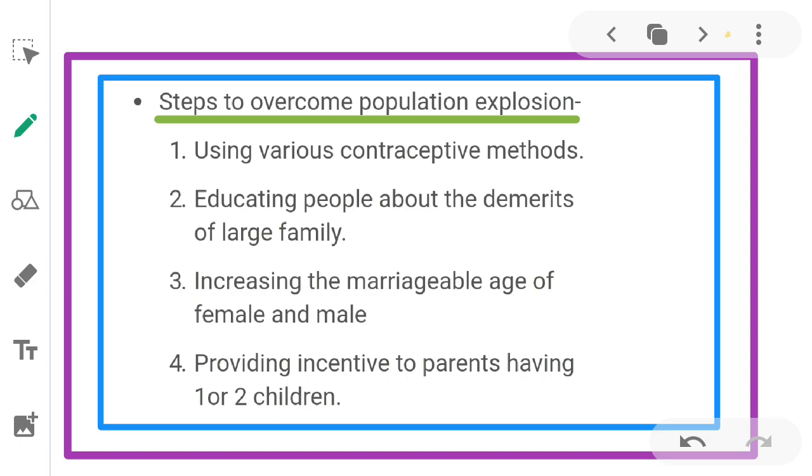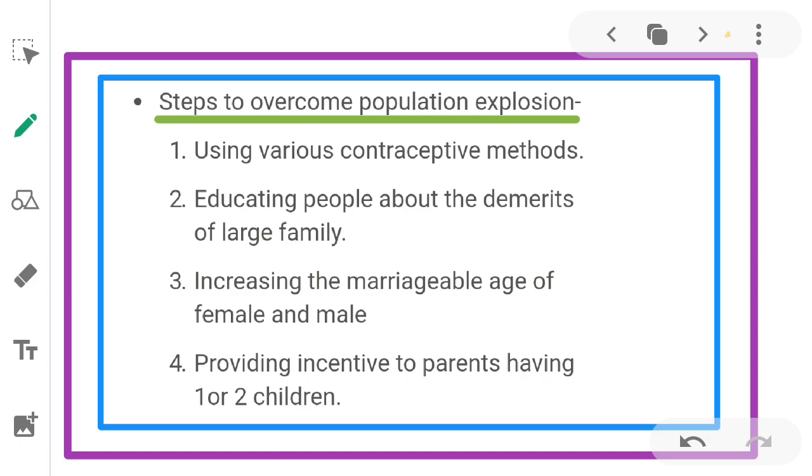Next, educating people about the demerits of a large family. As I told you, couples have only one or two children so that they can give better education to them. The demerits of a large family are that it increases the population and an explosion is formed.